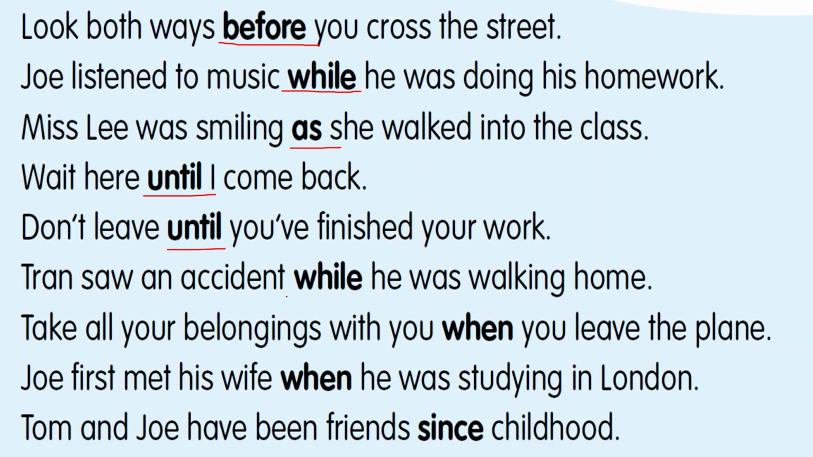Trent saw an accident while he was walking home. So while is the conjunction in this sentence. Take all your belongings with you when you leave the plane. So when is the conjunction over here. Joy first met his wife when he was studying in London. So in this sentence, when is the conjunction. Tom and Joy have been friends since childhood. So since is the conjunction in this sentence.